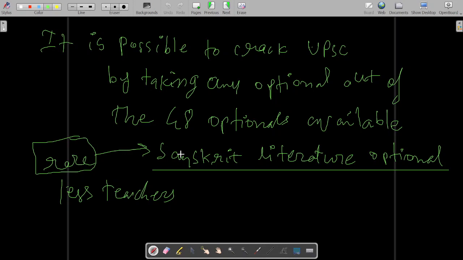If no teachers are available for that optional because it is rare, then go for a parallel optional. For example, you had interest in Sanskrit and were planning to take Sanskrit literature optional, but no teacher is available in Delhi or anywhere around this planet. Then you should never take it, and instead switch over to Hindi literature optional, because both are similar. A person having interest in Sanskrit will have interest in Hindi also, and lots of teachers are available for Hindi literature optional. So hopefully you got the complete idea.